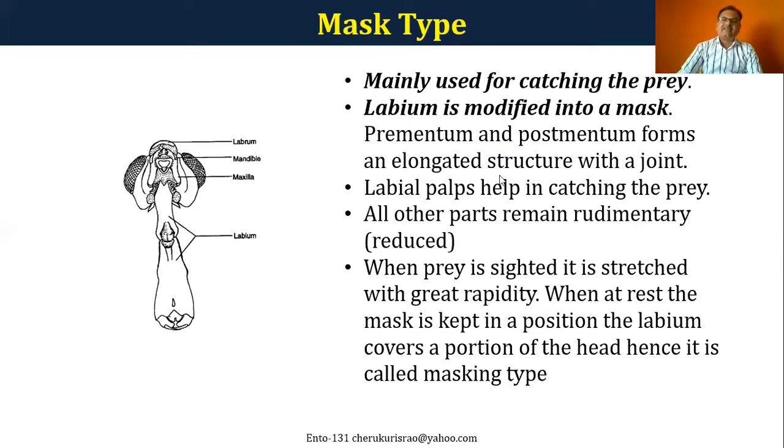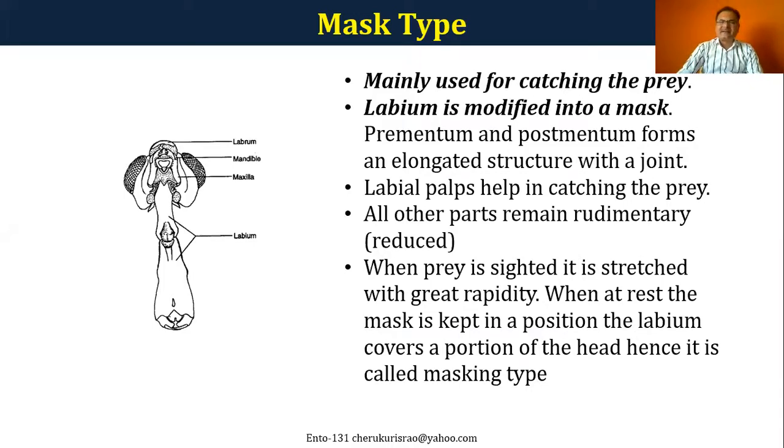The labium is actually modified into a mask. It's very simple. When the prey is sighted nearby, it stretches this labium a long distance and immediately catches the prey. During the resting stage, the mask is protected by the upper lip.